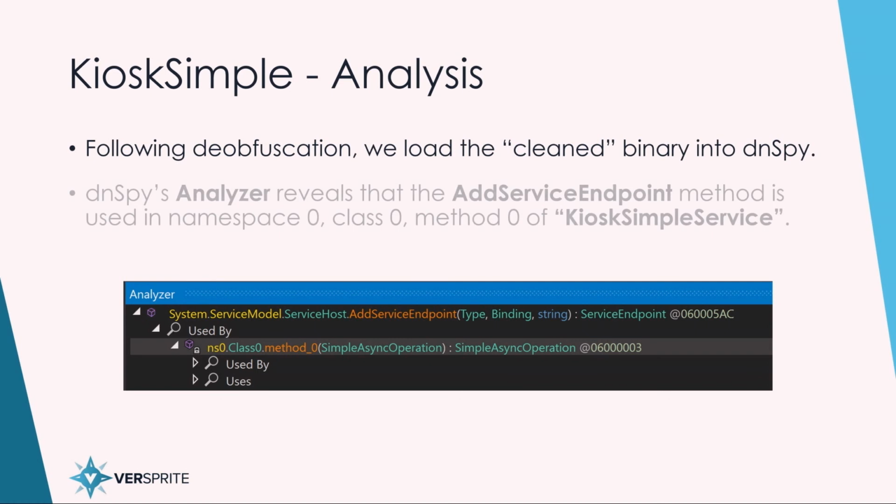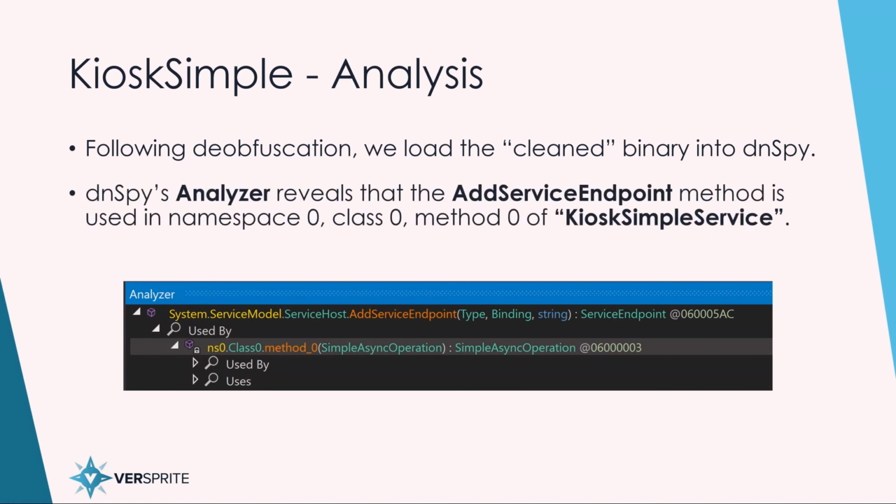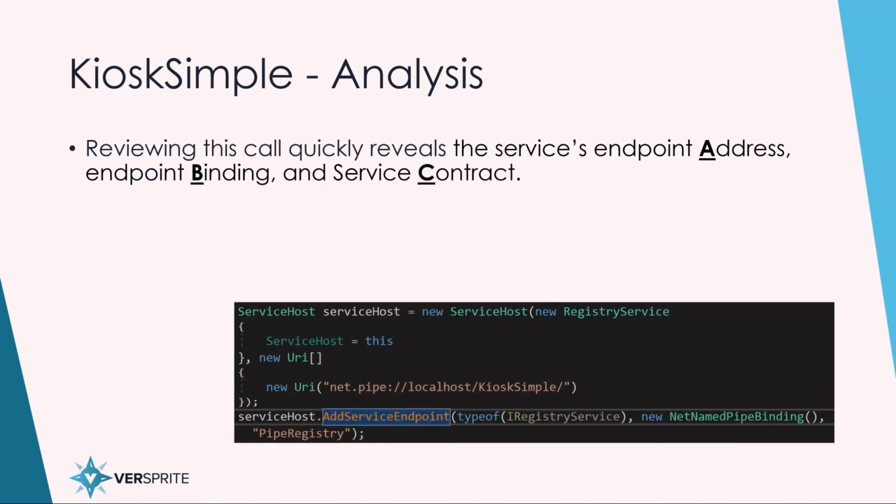We used the analyzer again to look for AddServiceEndpoint and found that the method in namespace 0, class 0, method 0 of KioskSimpleService calls AddServiceEndpoint. Analyzing the calls to this again revealed the address, binding, and service contract. The contract here is IRegistryService. The binding is a NetNamedPipeBinding. And the address is net.pipe://localhost/KioskSimple plus the pipe registry.